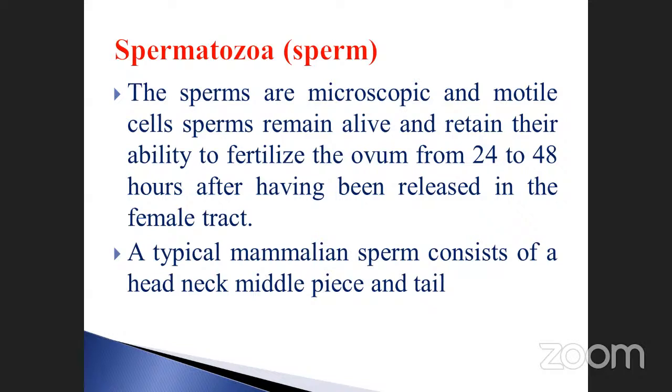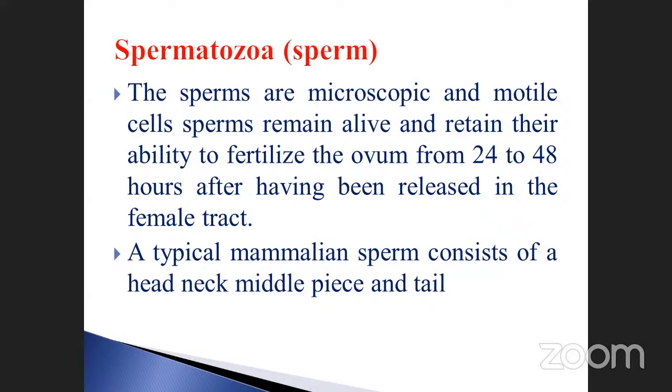The typical mammalian sperm consists of a head, neck, middle piece, and also tail. These are very, very important. Spermatozoa, otherwise called sperms. Sperm is microscopic and alive, and fertilizes the ovum. That is called the ability to fertilize the ovum, the fertile condition. Infertile also exists; that is called a sterile condition. Already we discussed 60% is normal sperm, 40% is highly vigorous in nature. We already studied those things also.